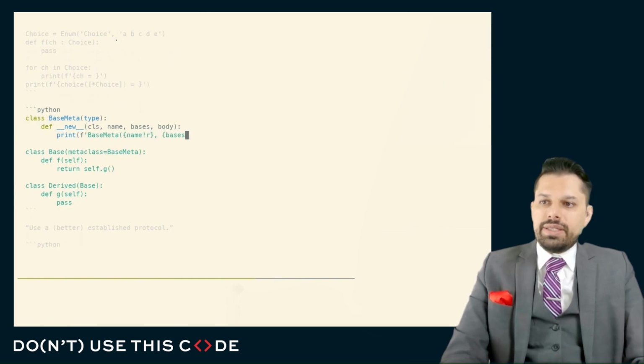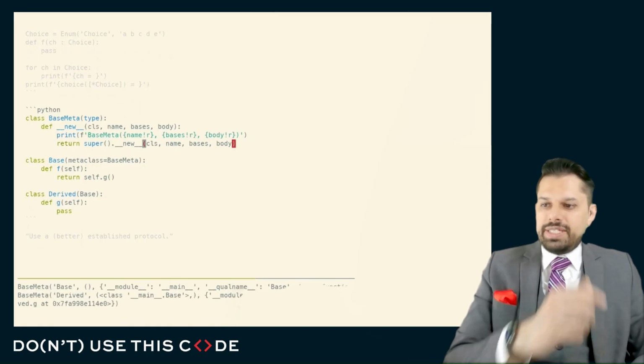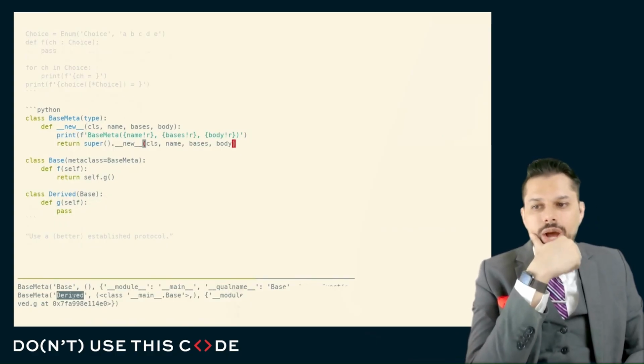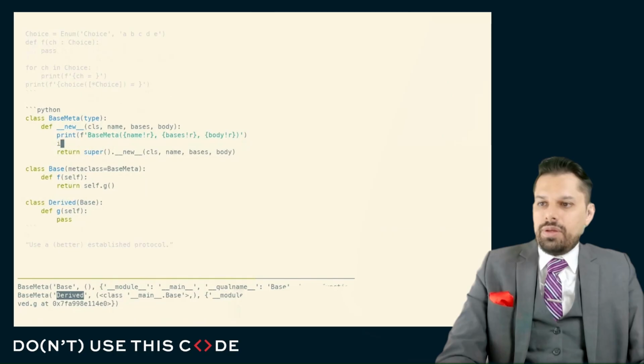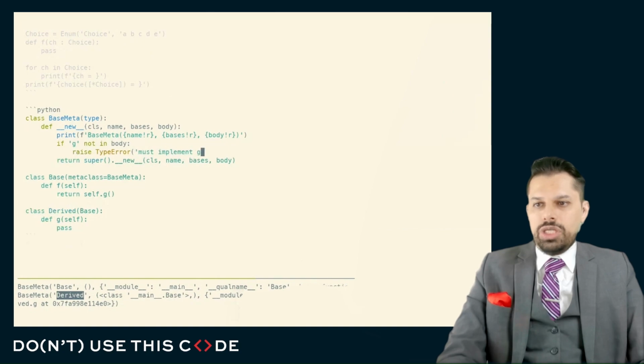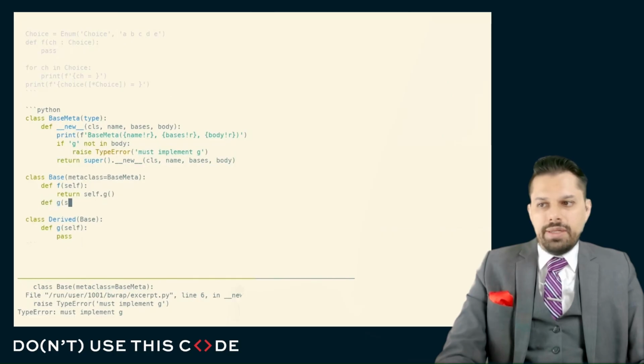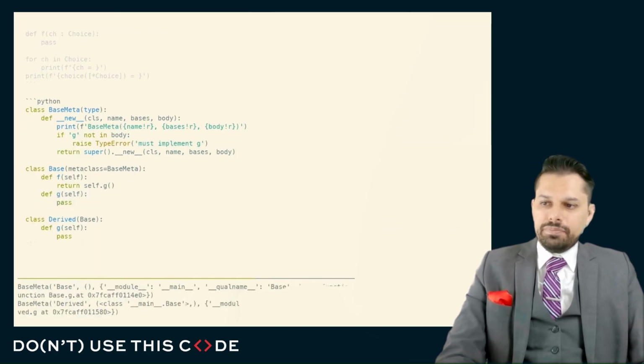So here, let's add this in. And of course, I'll skip any other additional keyword arguments here. We'll dispatch this to the actual established protocol. There we go. And you can see I have a hook point on just the base and the derived. And so I can say if G not in body, raise type error must implement G. Now, of course, this is going to hook at this point as well. So here I might have to say def G like that in order for this to pass.